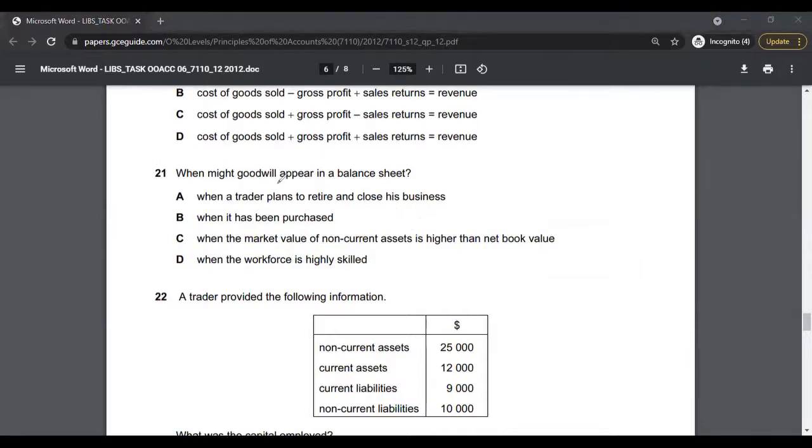Multiple choice 21, when might goodwill appear in a balance sheet? Goodwill only appears when it's purchased. So if you look through the options, it's option B. The answer to multiple choice 21 is B.